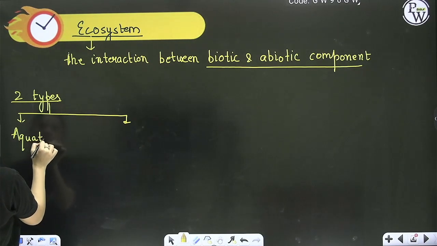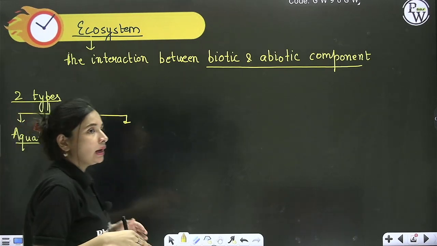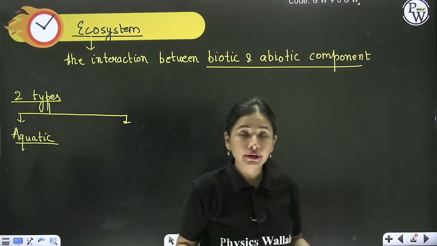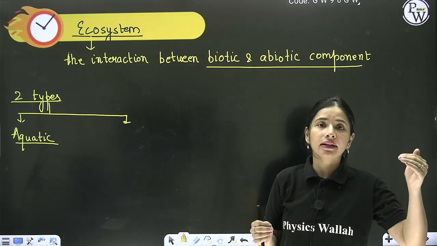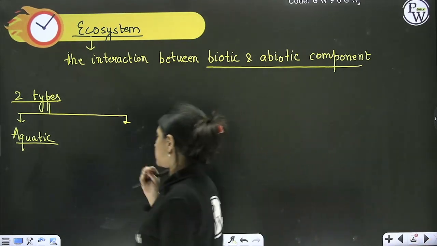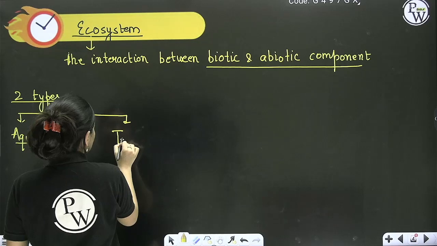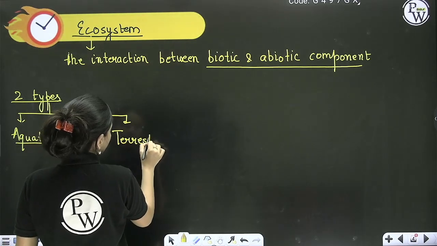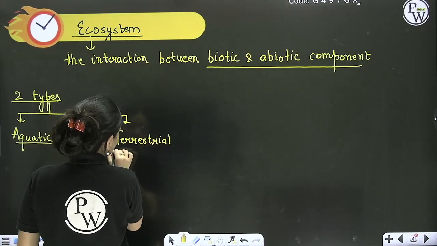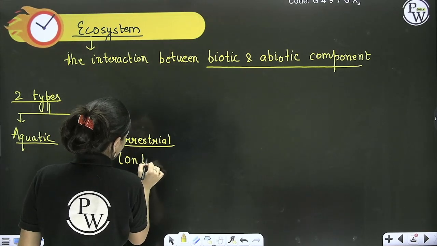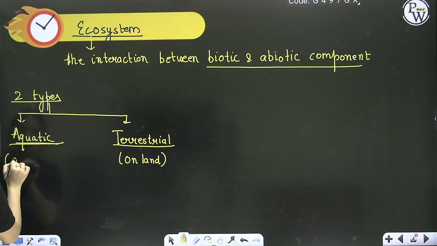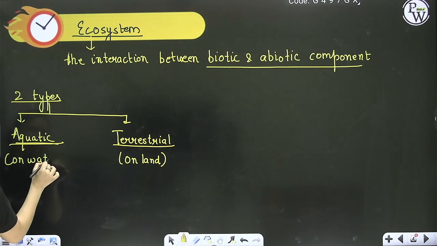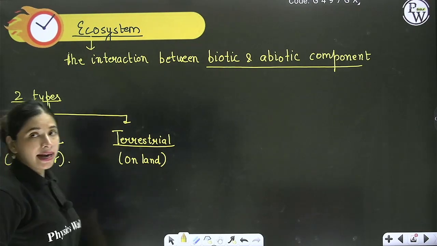So if ecosystem is present in water, like pond ecosystem, river ecosystem, ocean ecosystem, then those all comprise aquatic ecosystem. On the other hand, the second is terrestrial. So terrestrial means on land, like for example, forest, grassland, etc. Aquatic means in water, right?